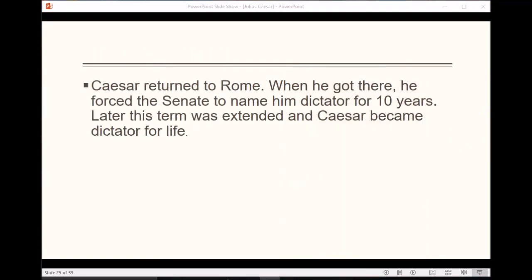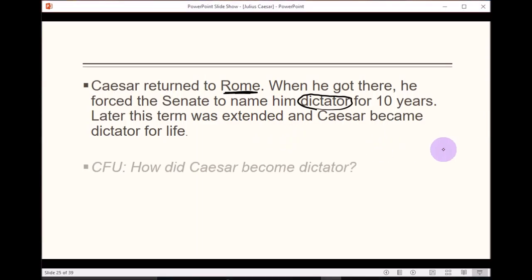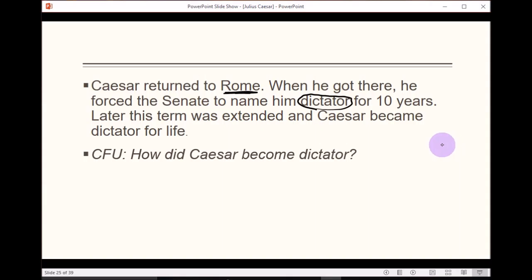Okay, here we go. Last paragraph, down at the bottom of your paper. Caesar returned to Rome. When he got there, he forced the Senate to name him dictator for 10 years. There's that word again, dictator. Later, this term was extended and Caesar became dictator for life. That's a long time. So Rome is our word, just so we don't forget what we're talking about here. Question is, how did Caesar become dictator?